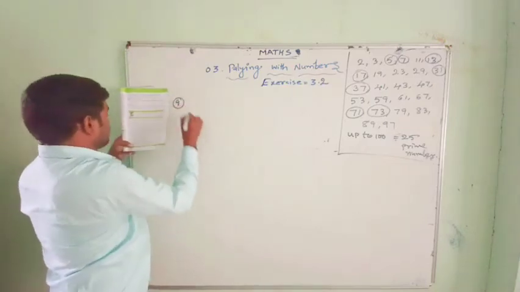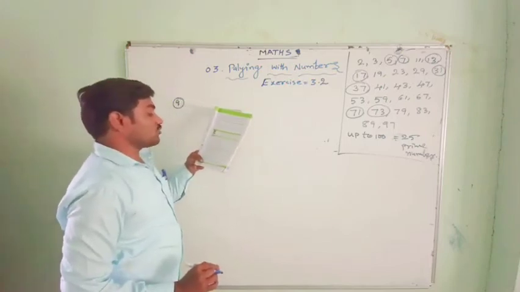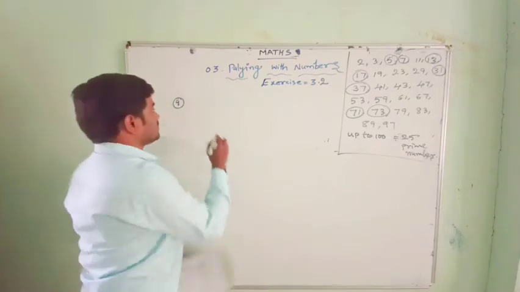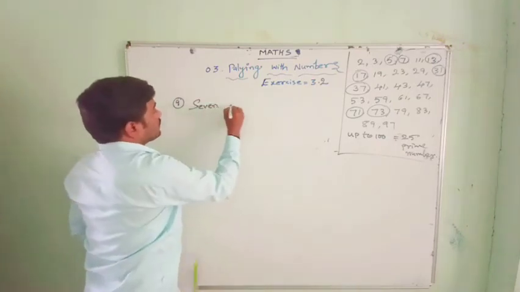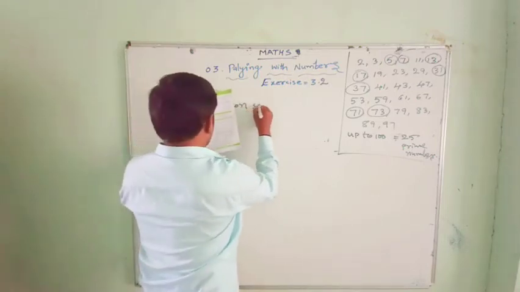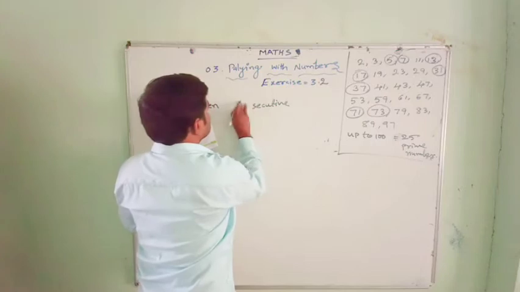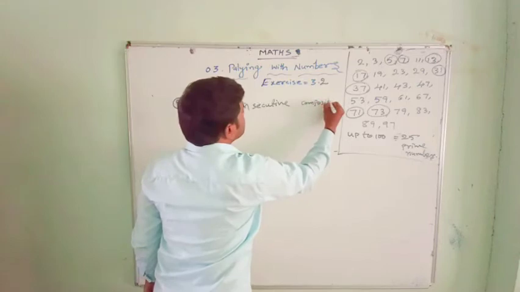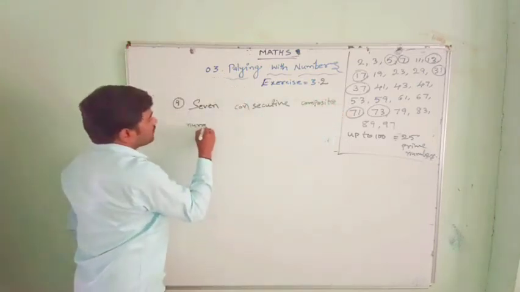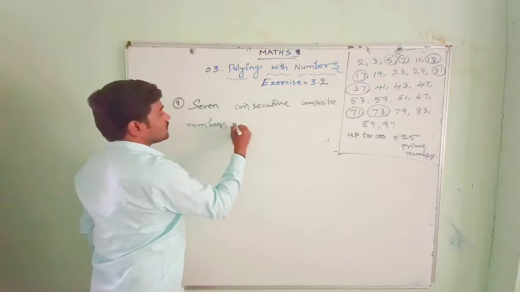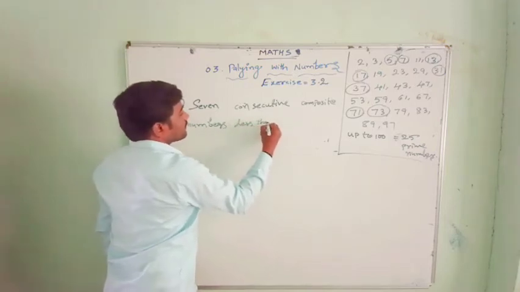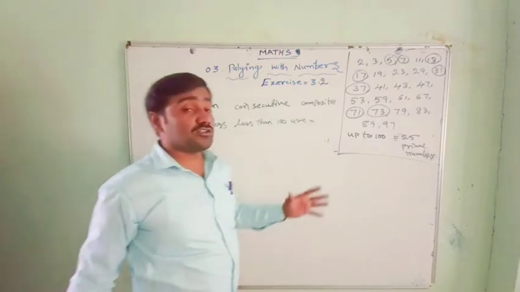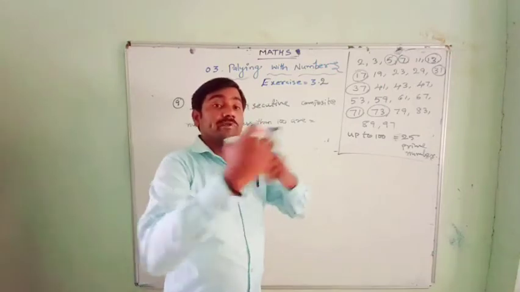Now ninth question. Write 7 consecutive composite numbers less than 100. See, 7 composite numbers, consecutive in the sense immediate numbers.